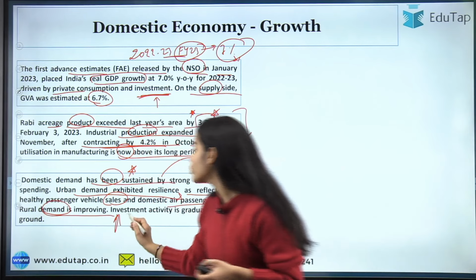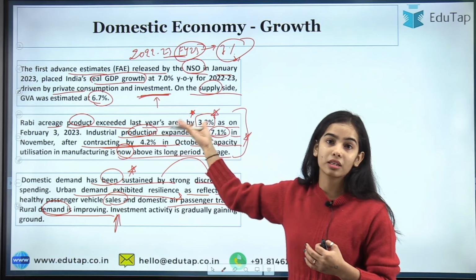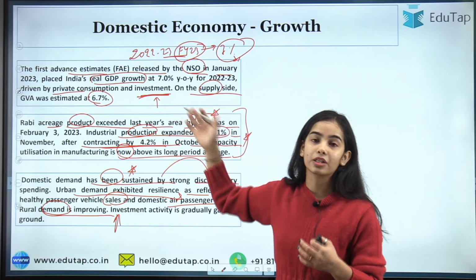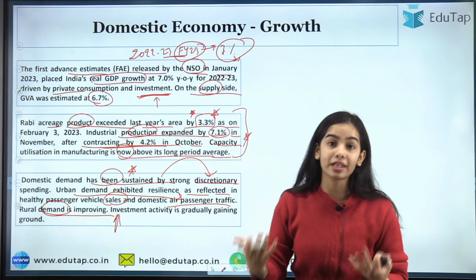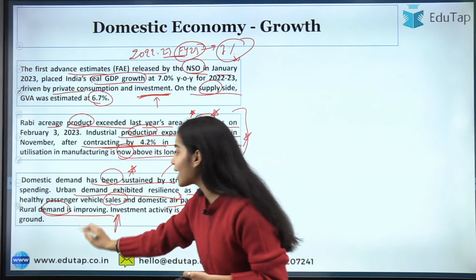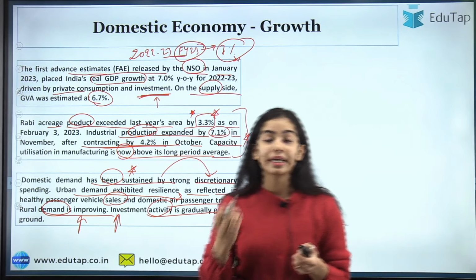Rural demand is improving, due to agriculture and allied activities. We can see that the crop area is increasing. That means agriculture activities are increasing, allied activities are also increasing, and due to that rural demand is improving. Investment activities are gradually gaining ground.